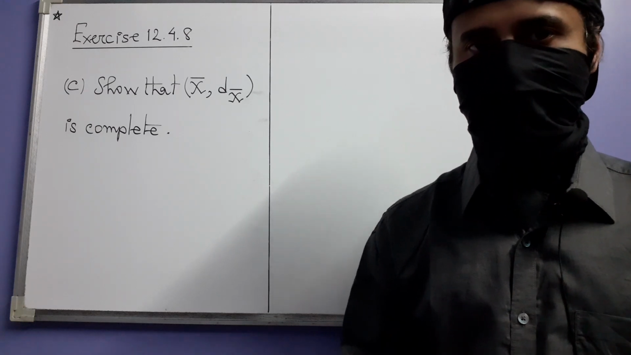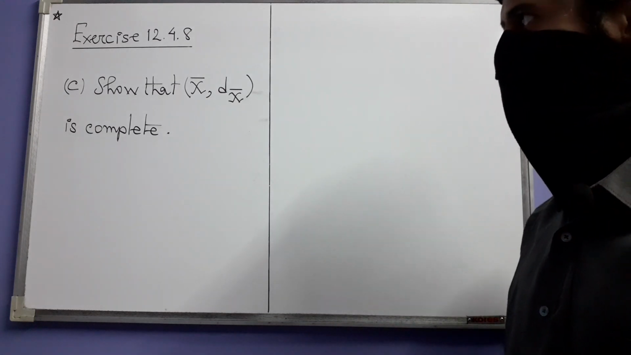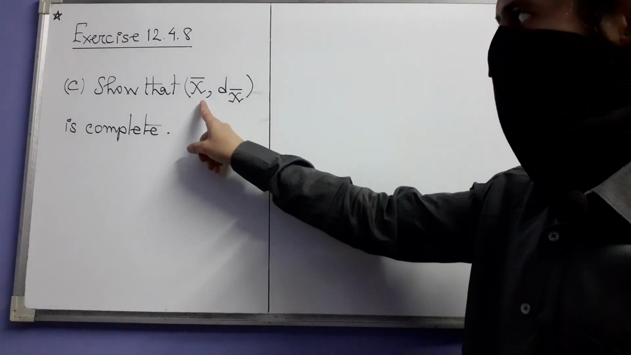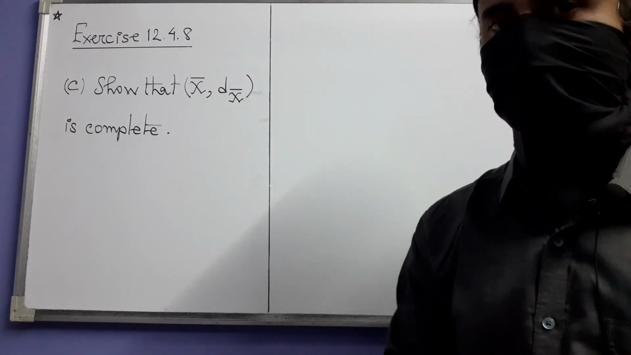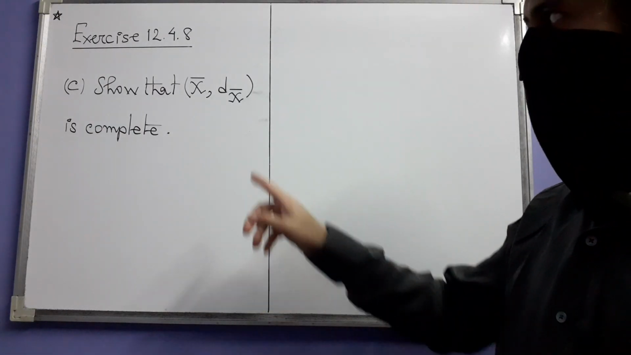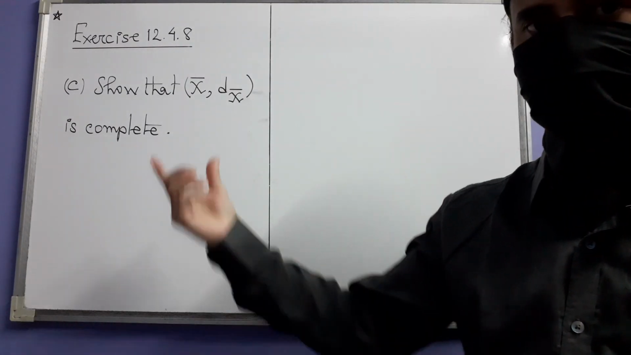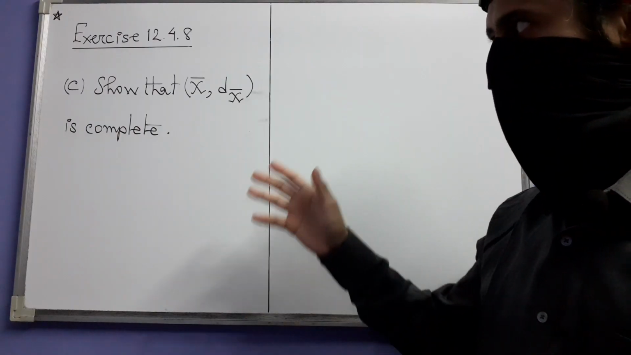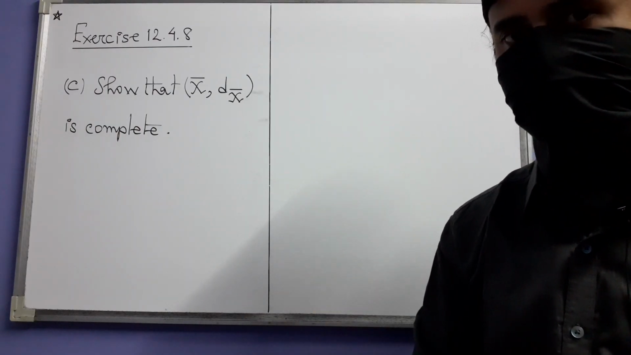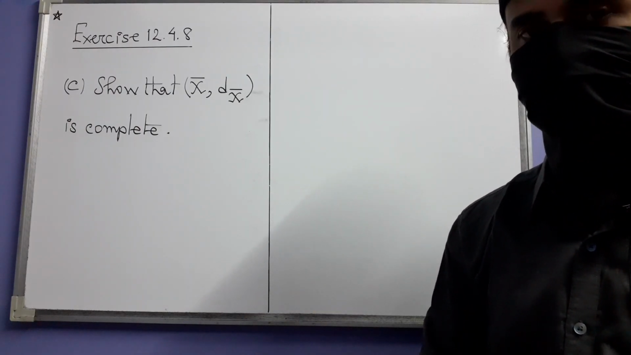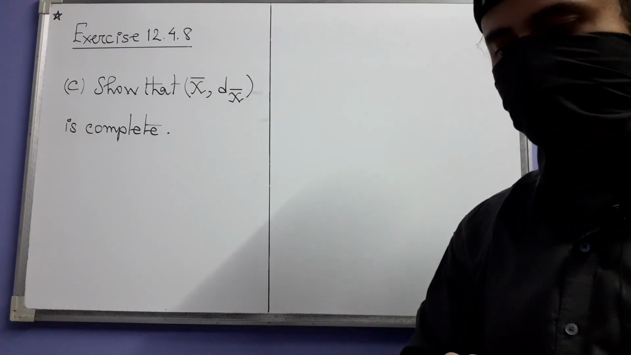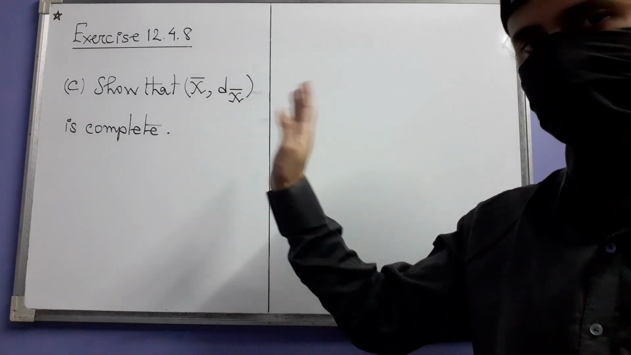So next we have part C of our exercise. In this part we have to show that this pair is complete. In the previous video we have already shown that this dx bar is a metric on x bar. So that means this is a metric space. Now here we have to prove that it's complete. That means every Cauchy sequence of points in this space will converge to some limit which is in this space itself.